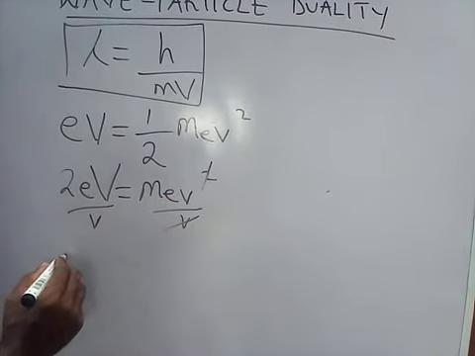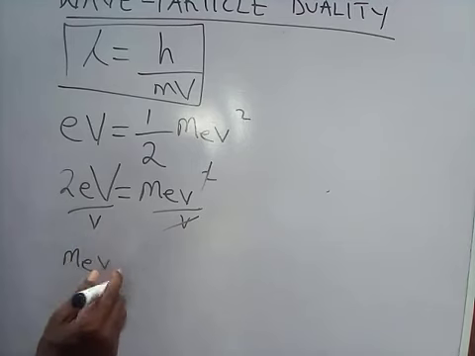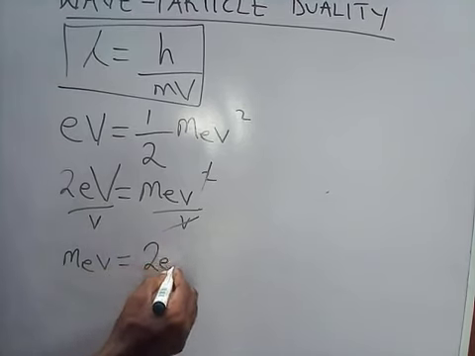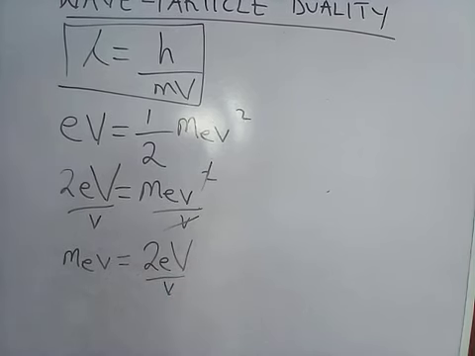You now have mass times velocity equals 2 electron volts over velocity. I hope you are with me.